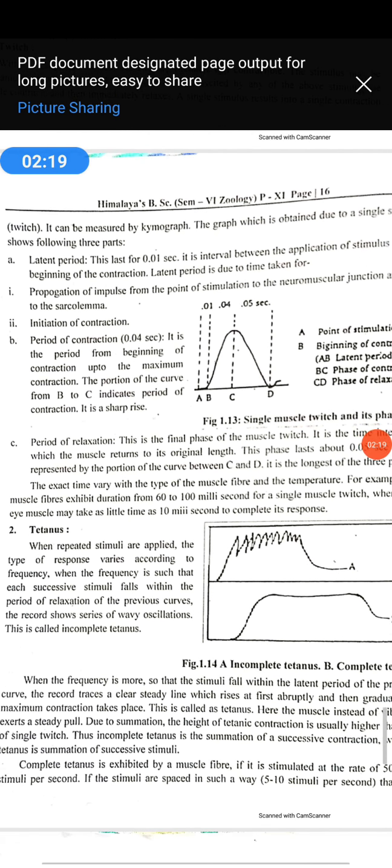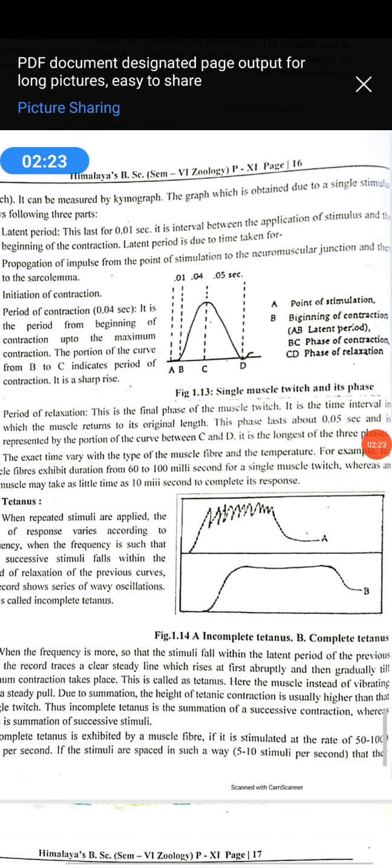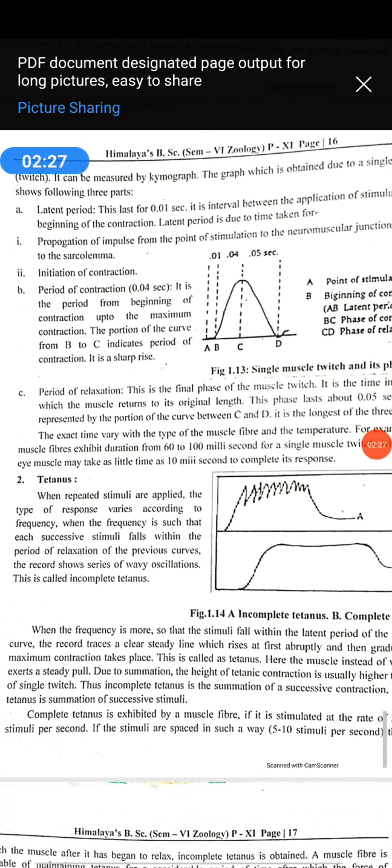And what about the period of relaxation? This is the final phase of the muscle twitch. It is the time interval in which the muscle returns to its original length. Understand? The muscle returns to its original length. This is called the period of relaxation.